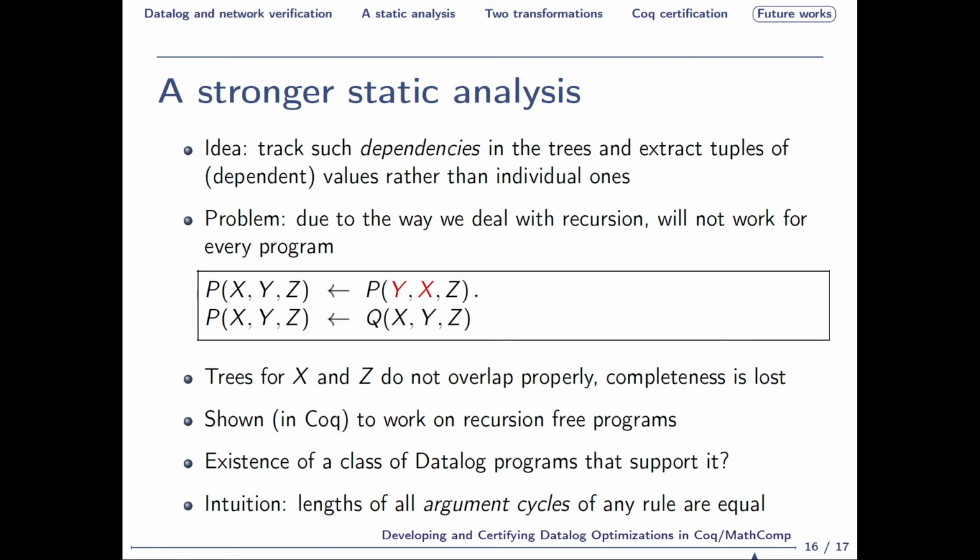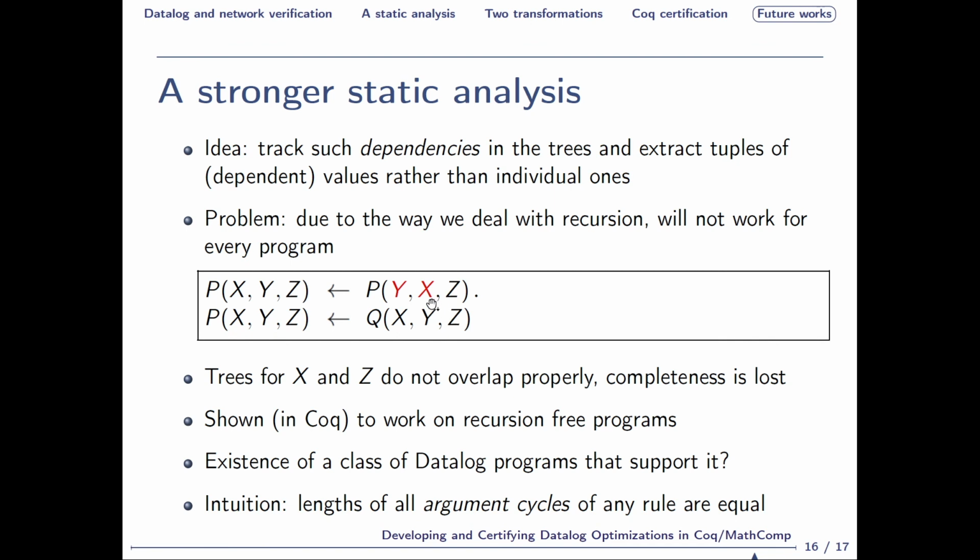The analysis can actually be very easily augmented to track such dependencies by adding indexes to the produced trees and overlapping them across multiple variables. However, this method does not work on every Datalog program. So for example, here, the first rule of the program inverts the first two values of P but not the third one.